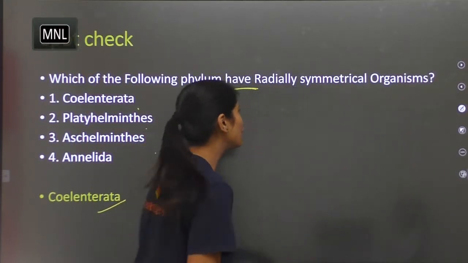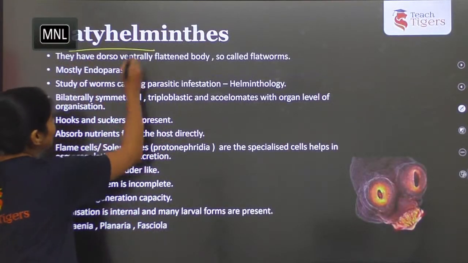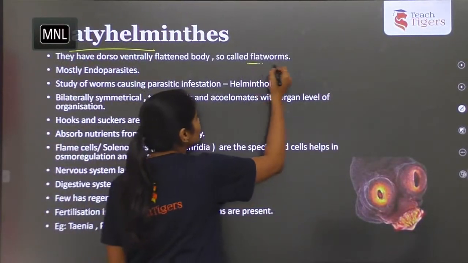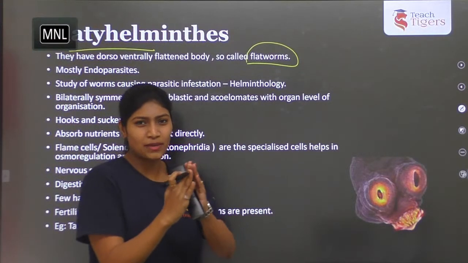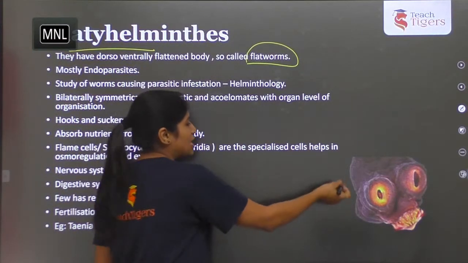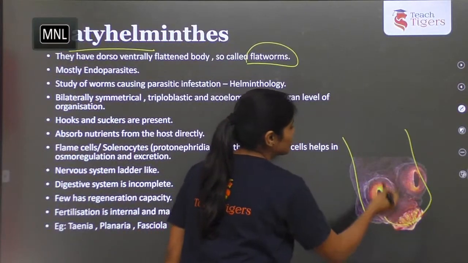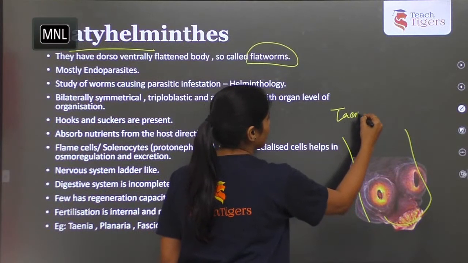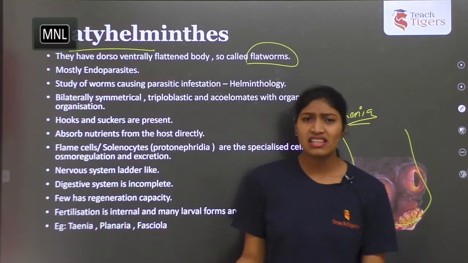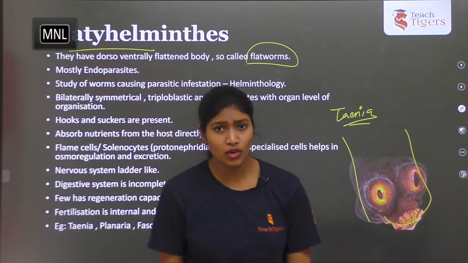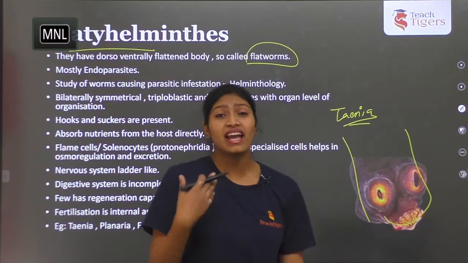Okay, next, moving on to the next phylum. Platyhelminthes. Platyhelminthes are also called flatworms. The body is flat shaped. They look like flat-bodied organisms. The best example again is Taenia. Most of these organisms are parasites. They are present inside the body of the host as endoparasites, and they harm the host.